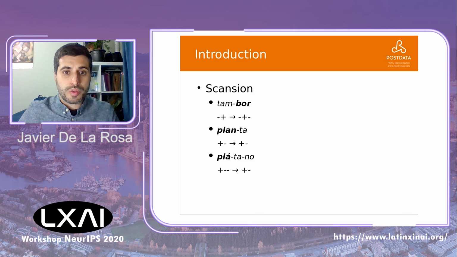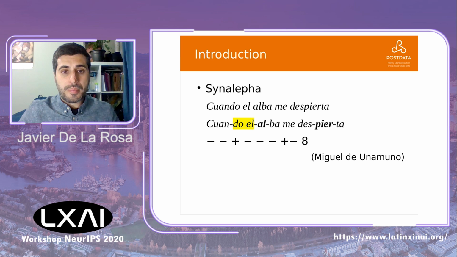For oxytone words, we add a new hyphen to the metrical pattern. For paroxytone words, we leave it as it is. And for proparoxytone words, we need to subtract one of the hyphens. This shrinking or expanding of the metrical pattern is not always straightforward. There are other rhetorical devices that poets use to shrink or expand their metrical patterns.